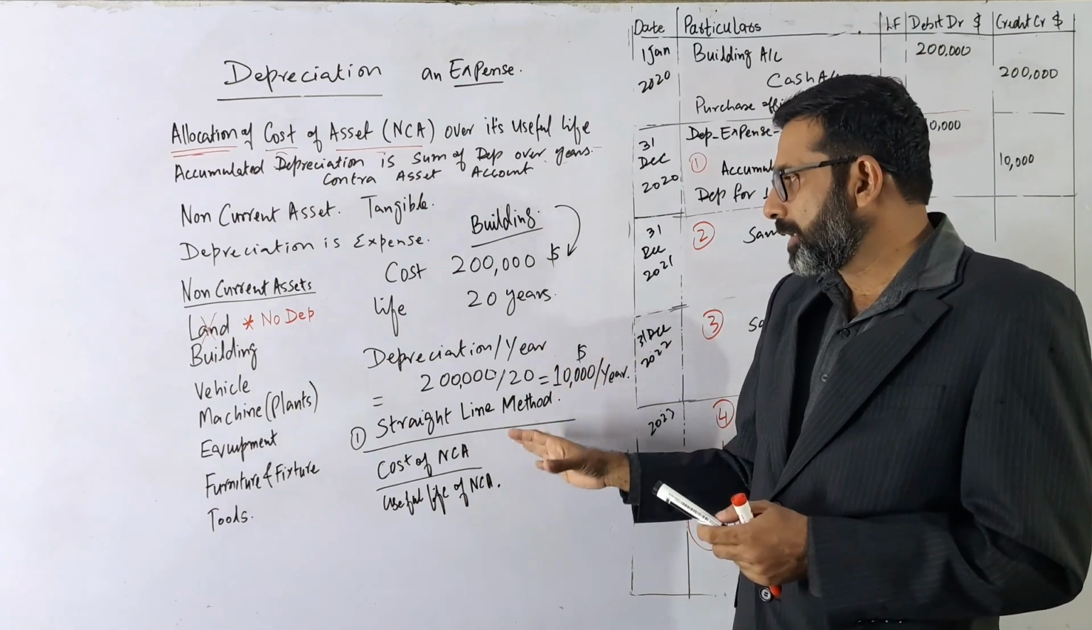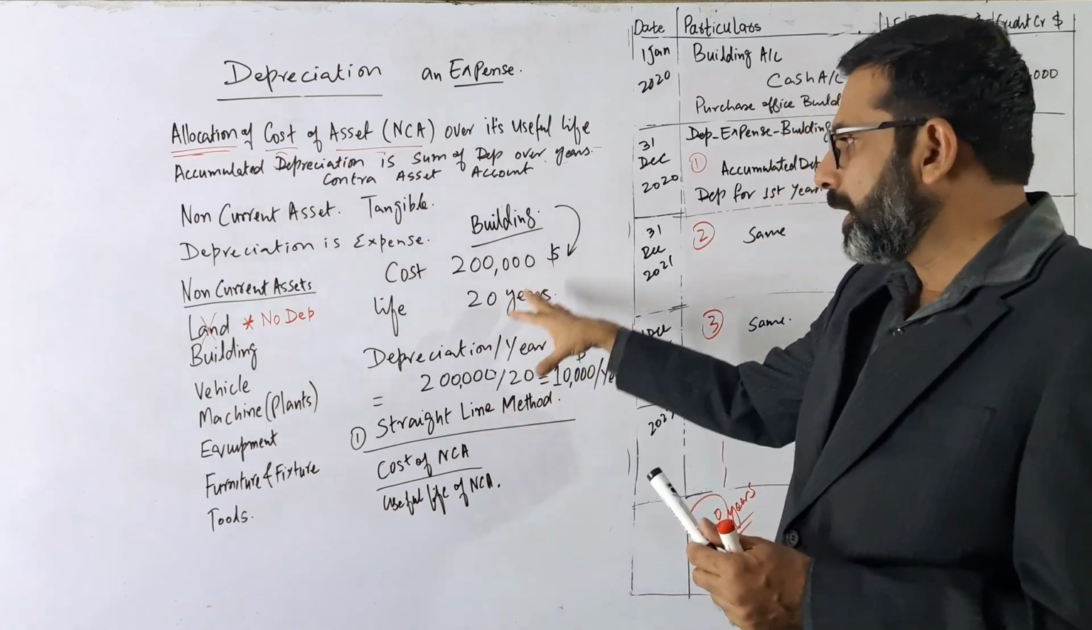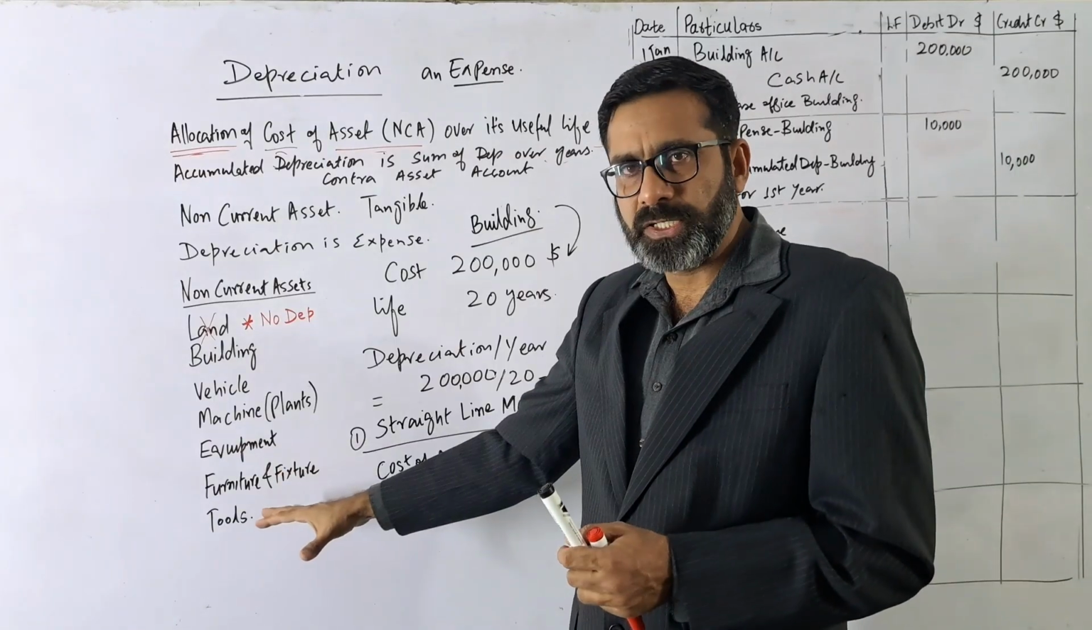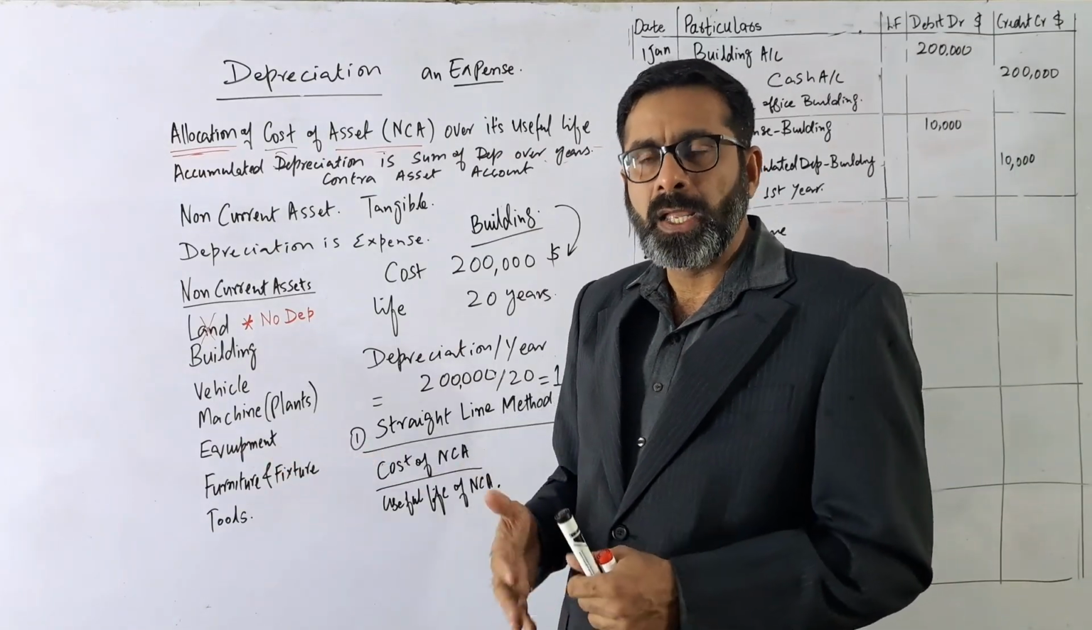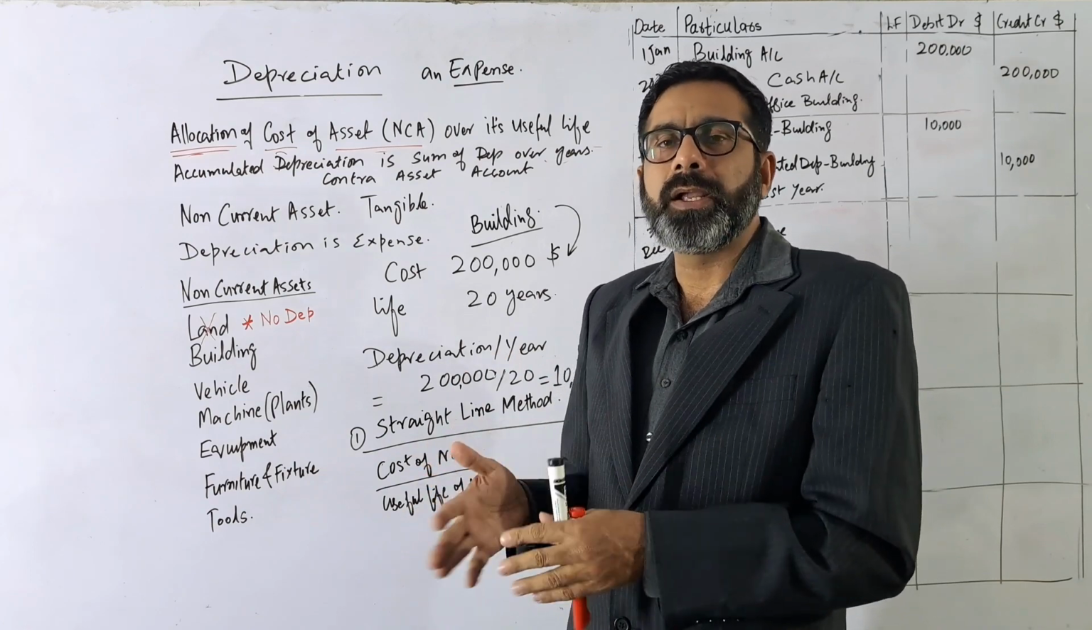So this is the concept of how depreciation is calculated. So now I will tell you how this accumulated depreciation will be written in the books of the account and why we call it a contra-asset account.